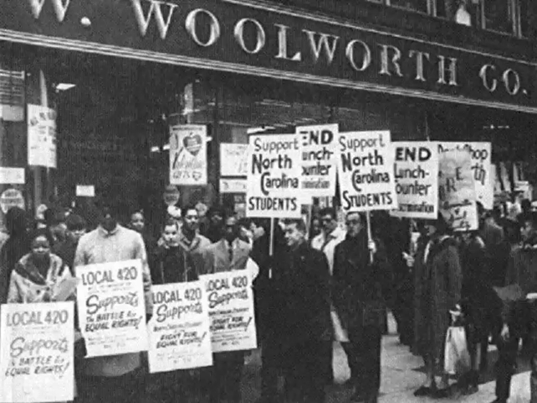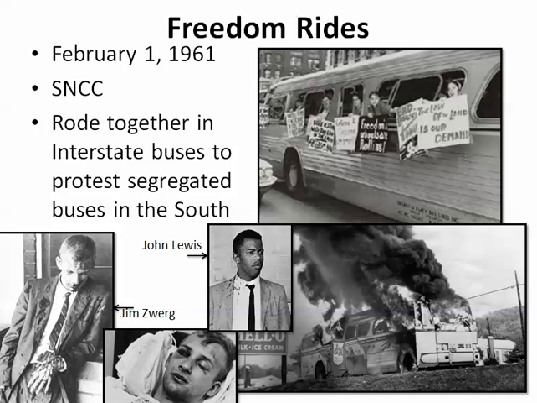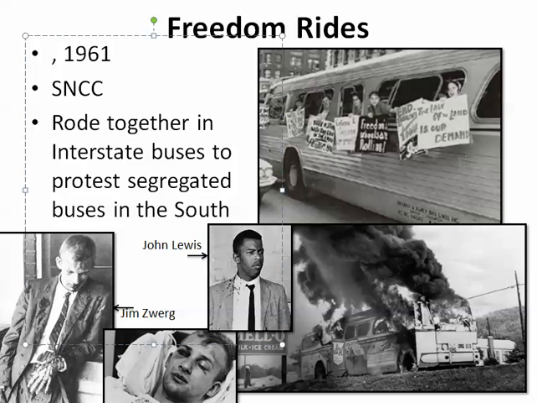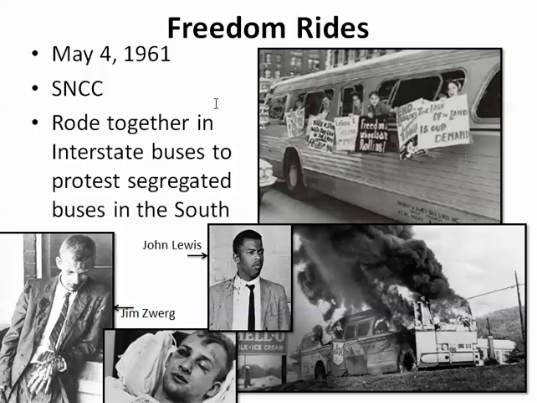And here's one here showing the protest at Woolworth's counter in Greensboro, North Carolina, showing that they were supporting their sit-ins. And then the Freedom Rides was another strategy. The Freedom Rides actually was not February. It was actually, I think, May. Started May 4th, 1961. Washington, D.C. They left Washington, D.C. Whites and blacks both loaded on this bus here. And they rode all throughout the South, rode together in interstate buses to protest segregated buses in the South.